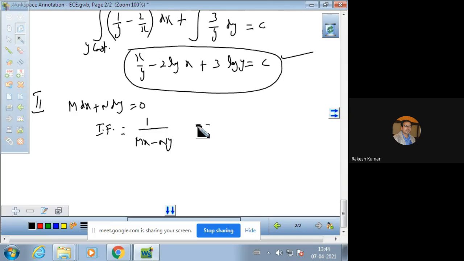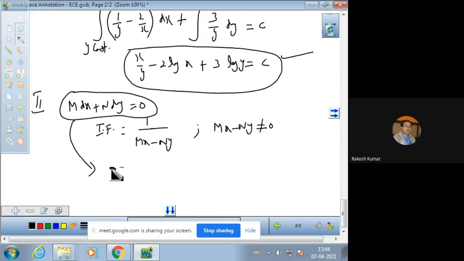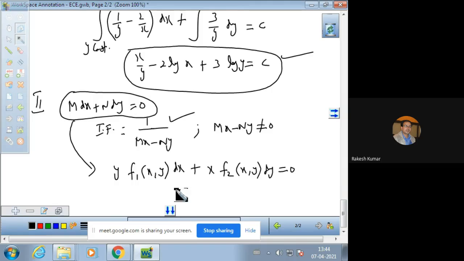Mx minus Ny should not be 0, because if it is 0 then it would become infinite. And how to identify that this integrating factor rule has to be applied? When the equation is of the form y f1 of xy into dx plus x f2 of xy into dy is equal to 0. If an equation is in this form, then we can apply this integrating factor rule.